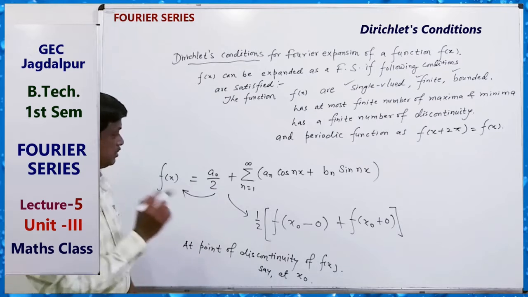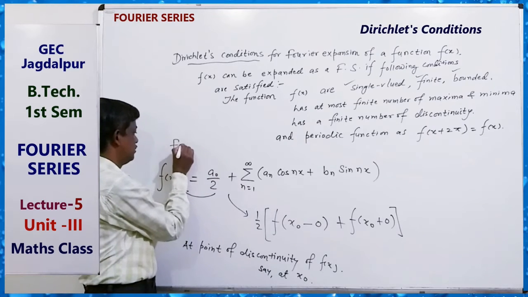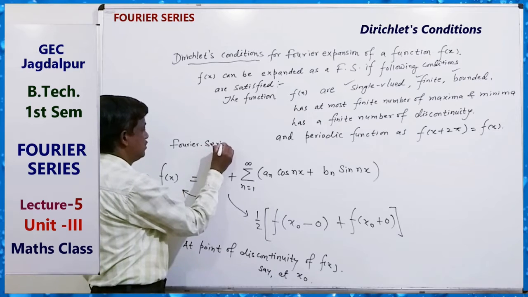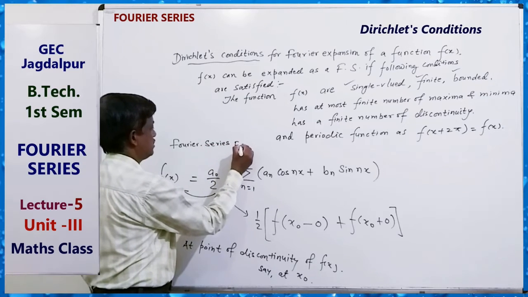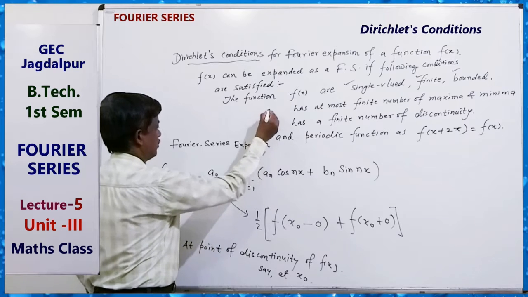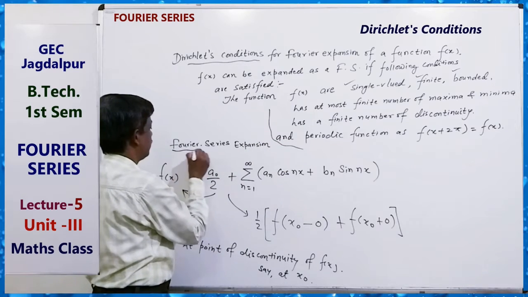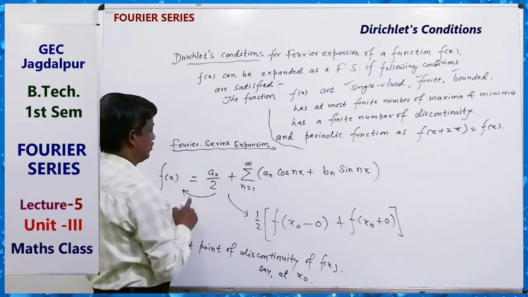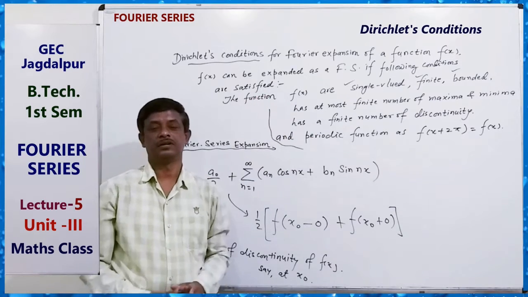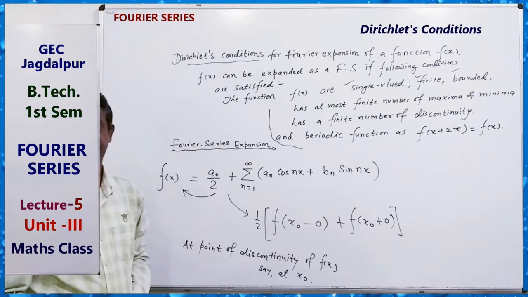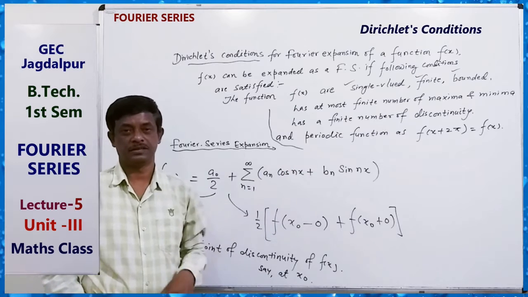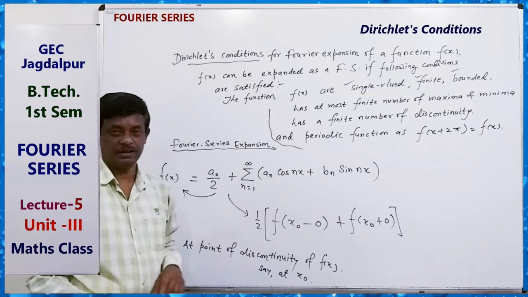So this is the Fourier series expansion. If f(x) has these properties, then f(x) can be expanded as a Fourier series like this, where a0, an, bn.